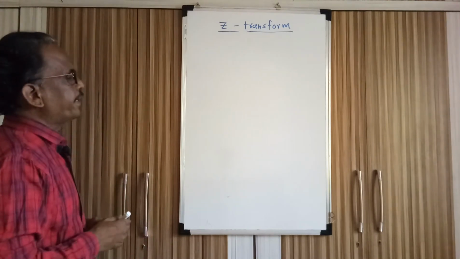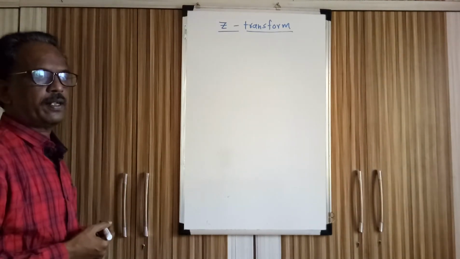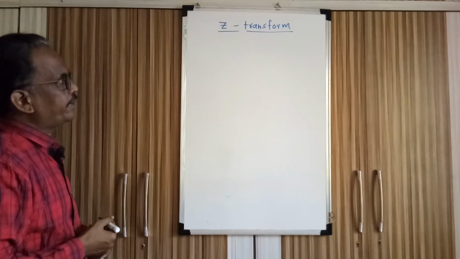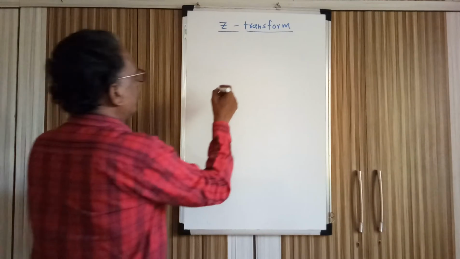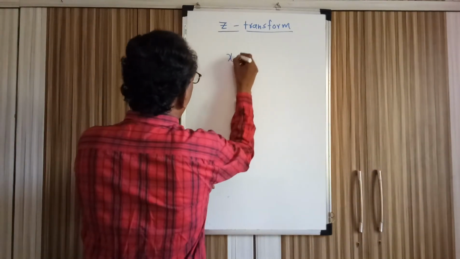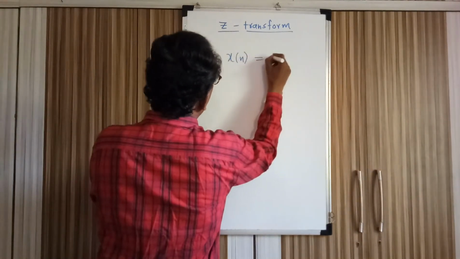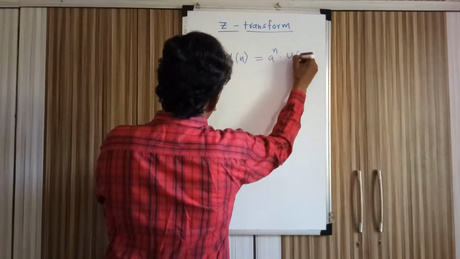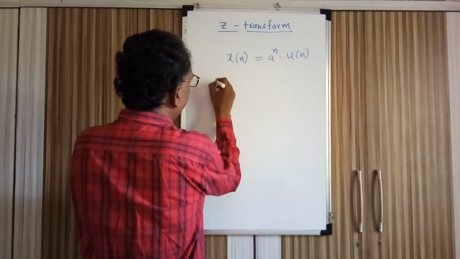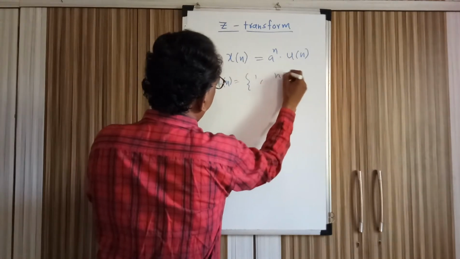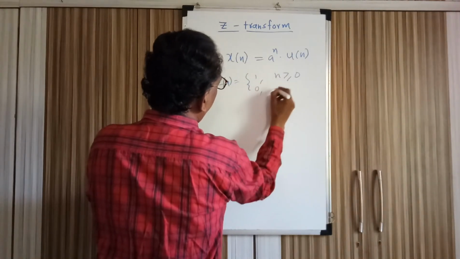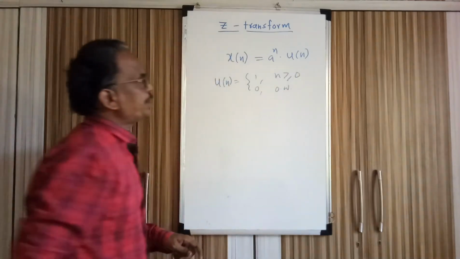So let us take the problem on the Z transform, understand the ROC and everything, and then we'll move on to some comments on Z transform. So let us consider that your x of n is a raised to n u of n. So you know that u of n is the unit step sequence, which is 1 for n greater than or equal to 0, and 0 otherwise. It is the definition of the sequence u of n.